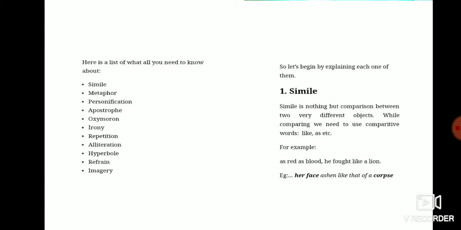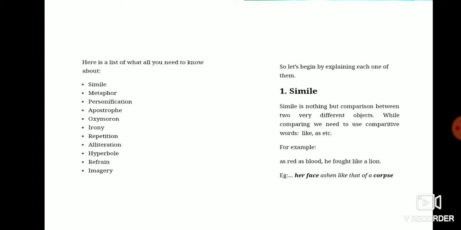Here the list of the figures of speech is given. First one is the simile, second is the metaphor, third is the personification, fourth is the apostrophe, fifth is oxymoron, and sixth is irony, seventh is the repetition, eighth is the alliteration, ninth is the hyperbole, tenth is refrain, and eleventh is the imagery. So let us start by explaining the figures of speech one by one.